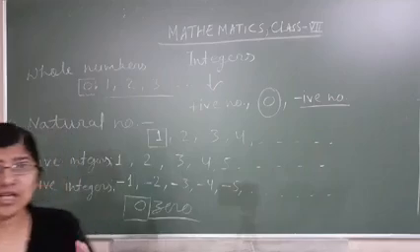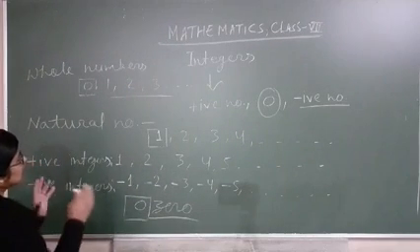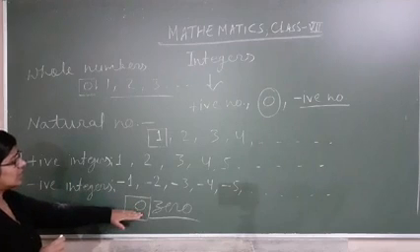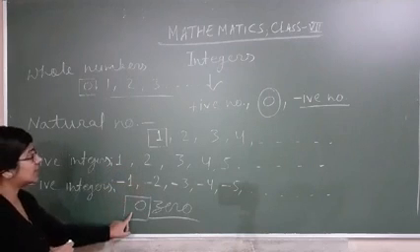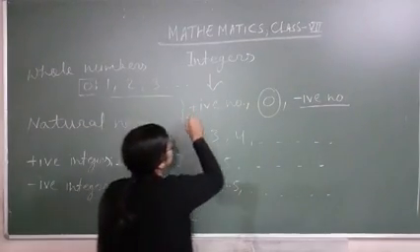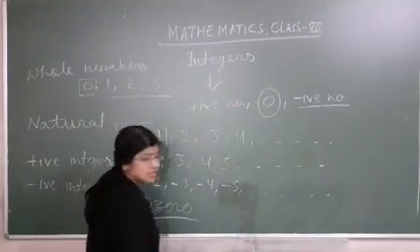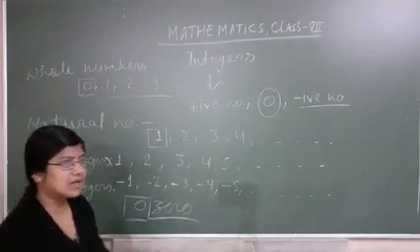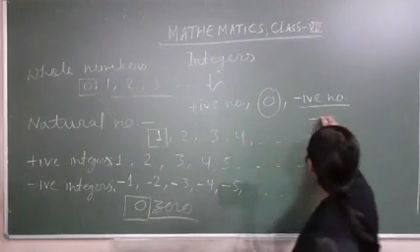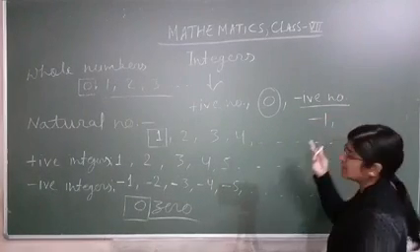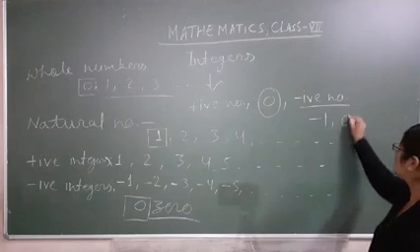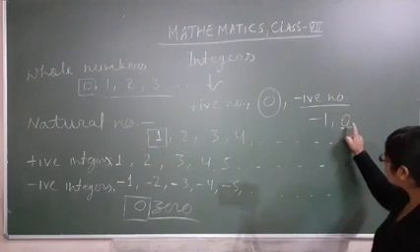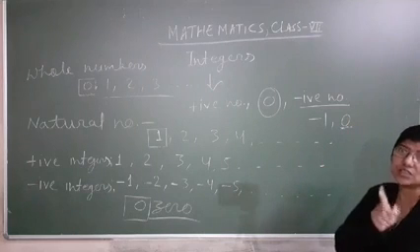That's why we need a separate set for all positive, all negative, and 0, combinedly called integers. Getting? So integers contain positive numbers, negative numbers, and 0. If anyone asks what is -1, you can say that it is a negative number and an integer also. 0 is a whole number, but it is not a natural number, but 0 is an integer also.